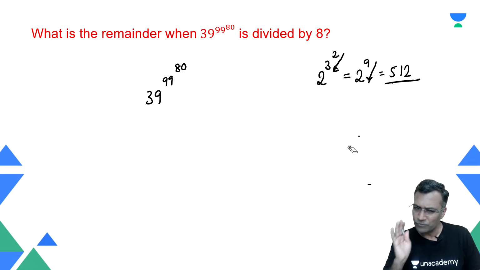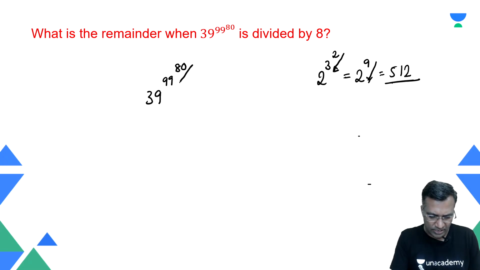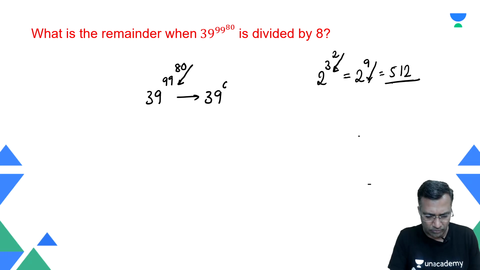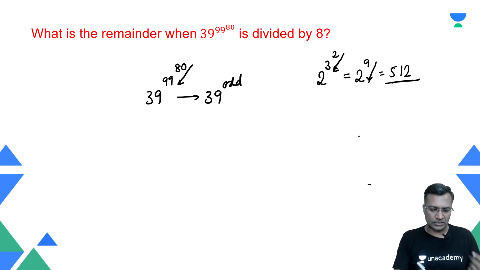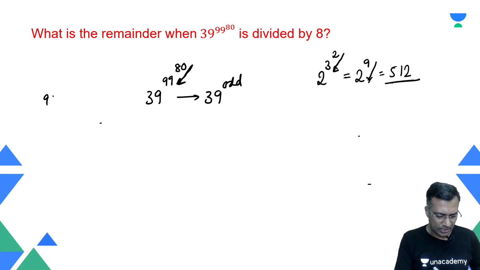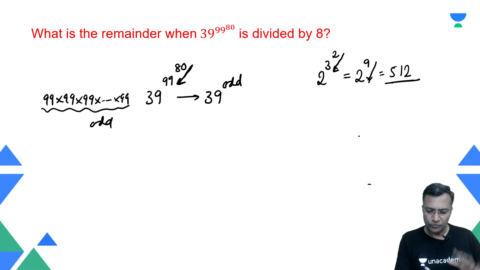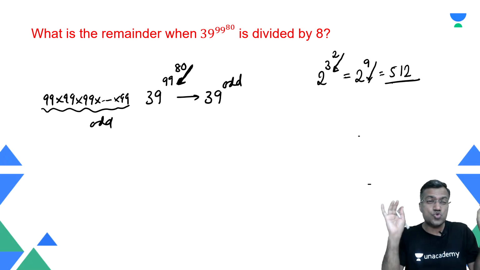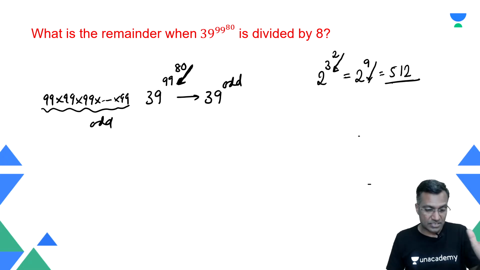What does it mean to us? Simple. So here, 99 raised to power 80. It's a big odd number. So I will say that this number is nothing but 39 raised to power a huge odd number, because 99 raised to power 80 means what? 99 into 99 into 99, like this, 80 times you will write 99. Product of any number of odd numbers is odd. Therefore all I know is what? Top down. When I do 99 raised to power 80, I understand it. It's a huge, massive odd number.